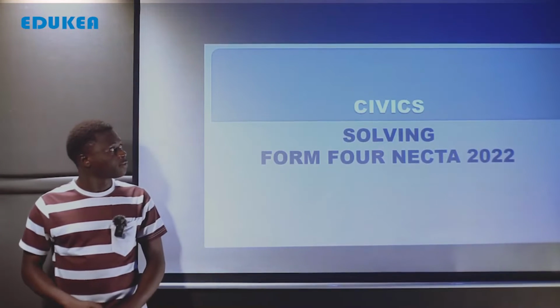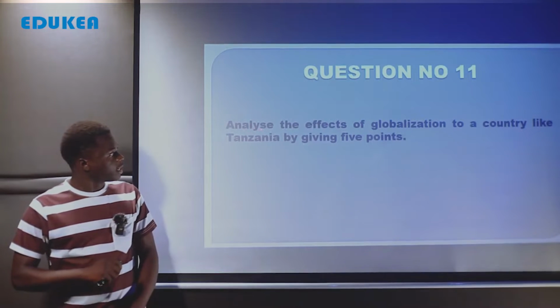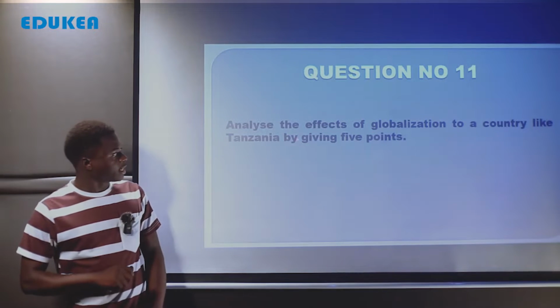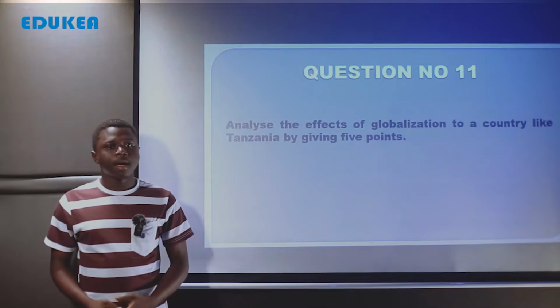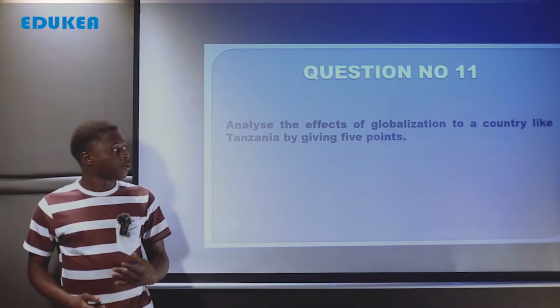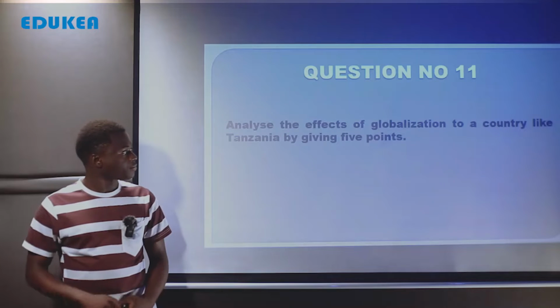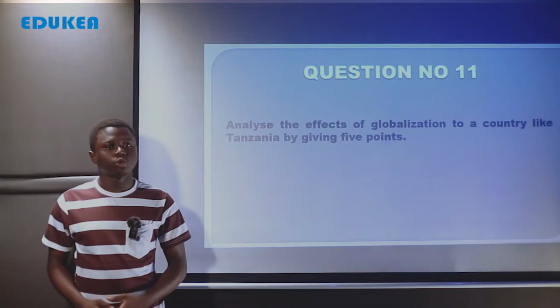And our question for this time is question number 11, which reads, analyze the effects of globalization to a country like Tanzania by giving 5 points. Kwamba tu analyze matokeo au impacts za utandawazi kwa nchi zinazoendelea kama Tanzania, kwa kutoa hoja 5.